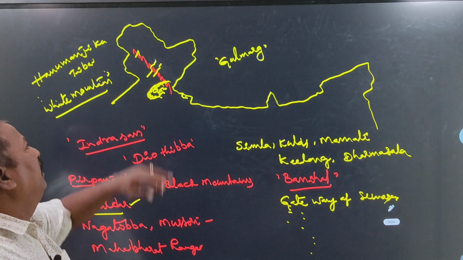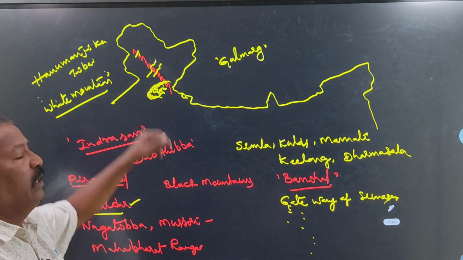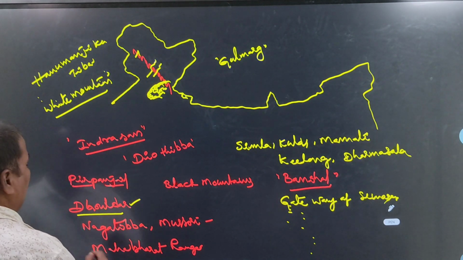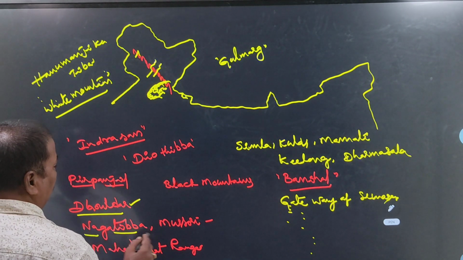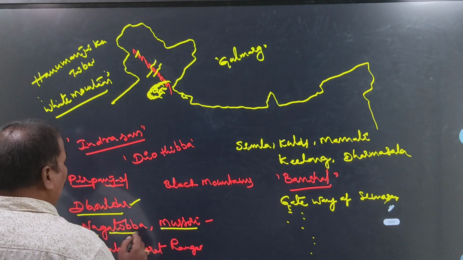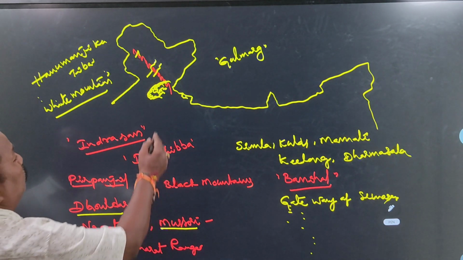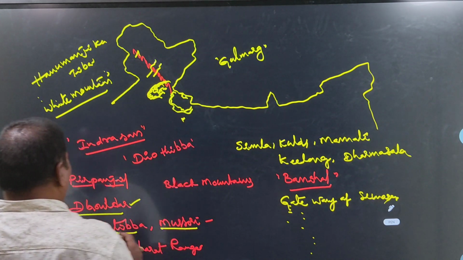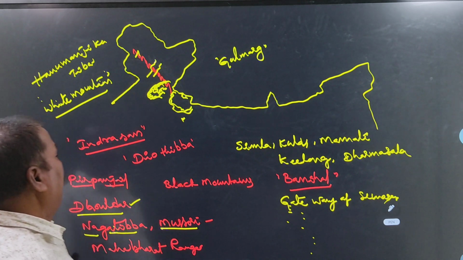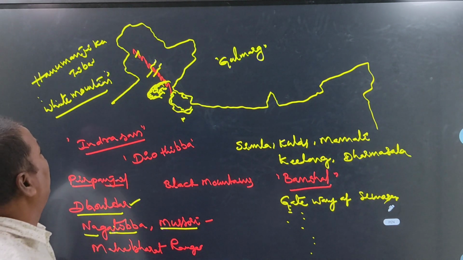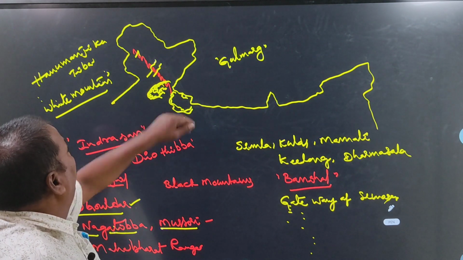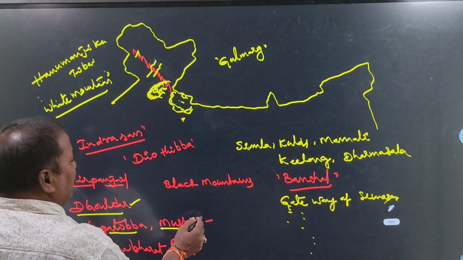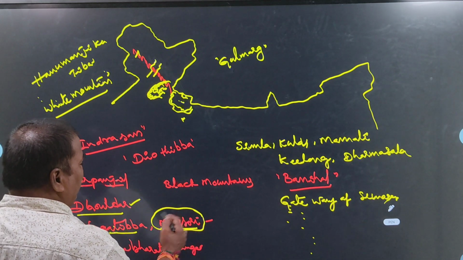In the same way, in the mountain range of Dhauldar, another important one is Nagatibba and Mussoorie. These are the two important mountain ranges in Uttarakhand. These are located in Uttarakhand. Mussoorie is a main important area. It is also a summer resort.